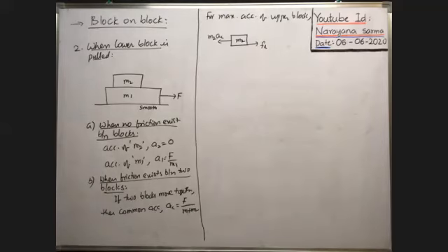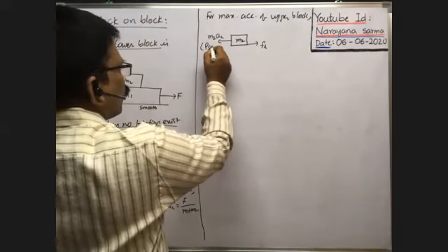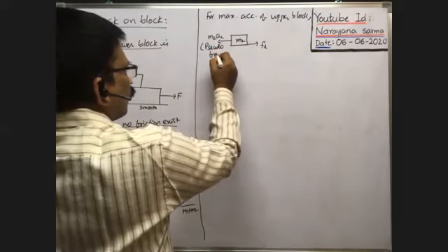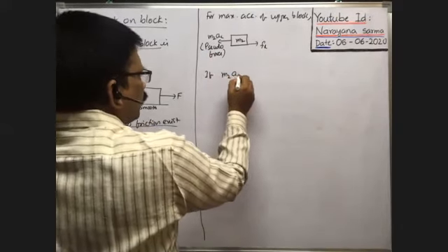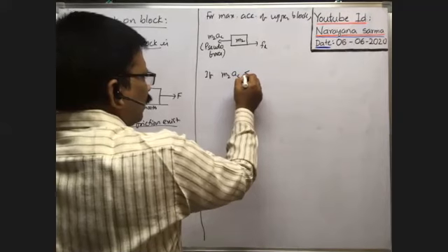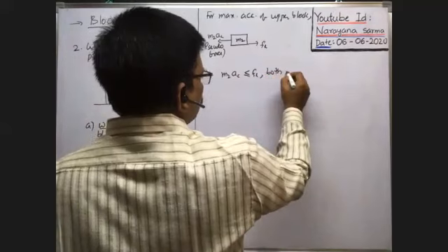If the pseudo force acting on the block is less than or equal to FL, then both blocks move together.